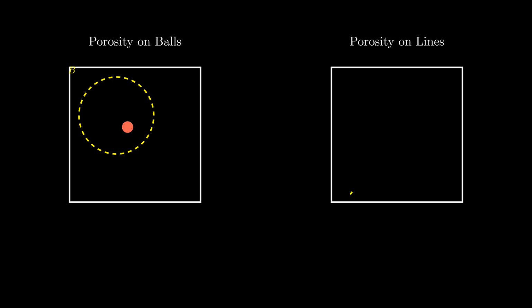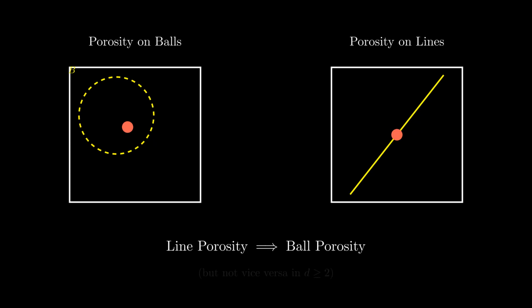Now, consider a much stricter condition required for our main theorem, porosity on lines. Here, we test the space with a straight line segment. To satisfy this, every line segment must contain a hole centered directly on it. The set cannot contain any full line segments. Why the distinction? In 2 or more dimensions, a simple line like a thin wire is porous on balls because it's surrounded by empty space, but it fails porosity on lines because it is a line. Thus, avoiding lines is a much stronger structural condition than just avoiding balls.